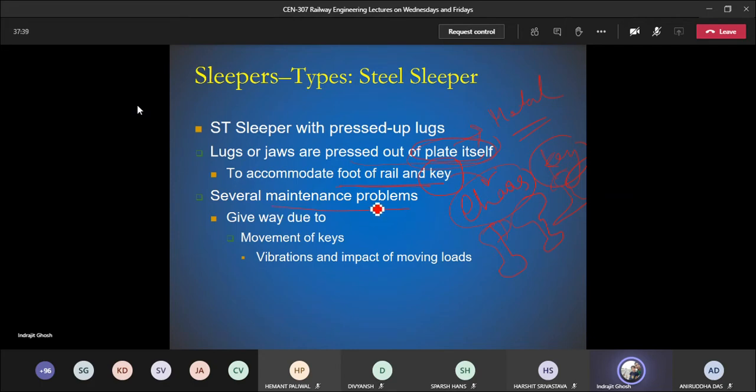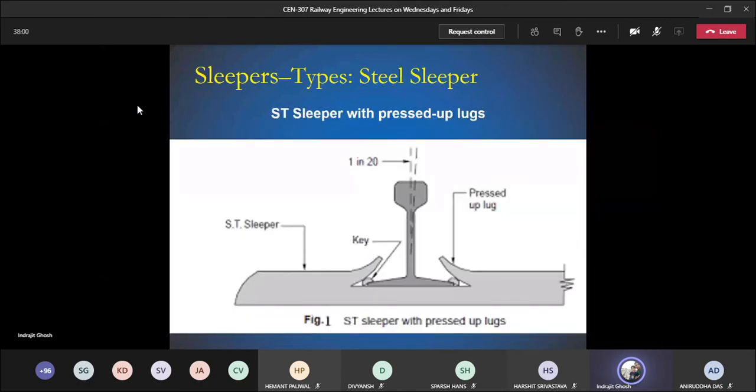There are several maintenance problems that we see in case of pressed up lugs. They give way to movement of keys. We are fixing the key to make sure that the rail is properly placed on the top of the slipper, but the keys move over time because of the shock and vibration impact of the moving load. So now let us see the photo.